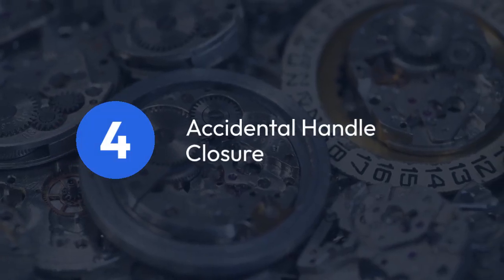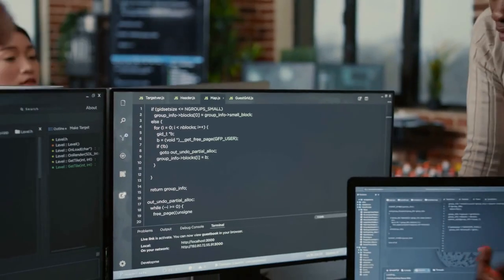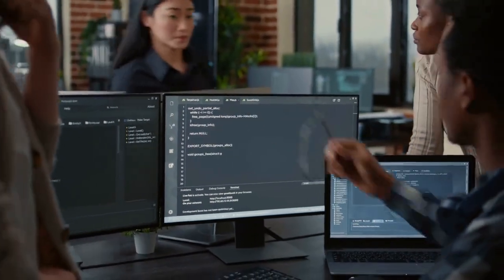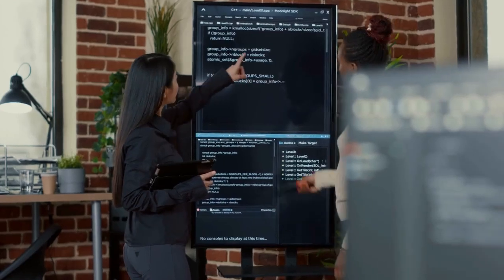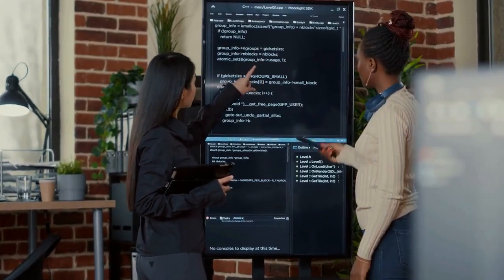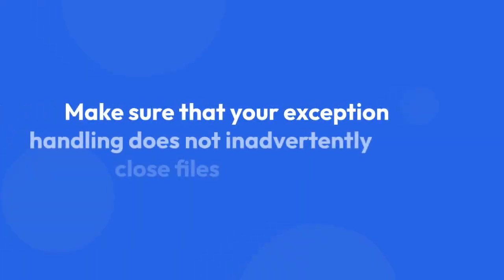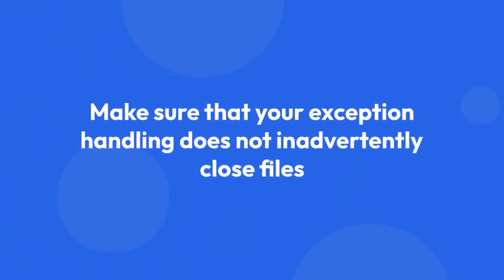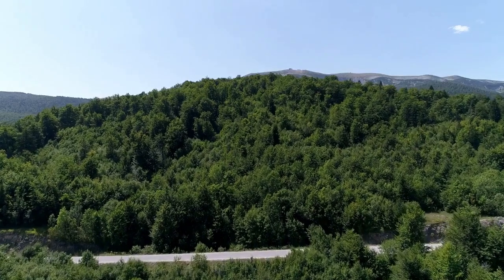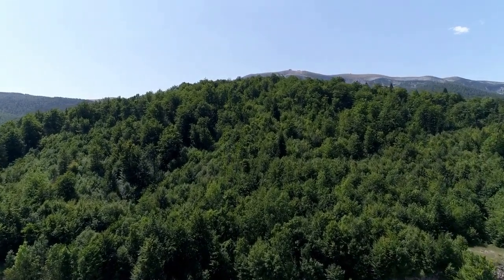4. Accidental handle closure. Sometimes, unintentional actions in your code can close the file handle. This can happen with poorly managed exceptions, or improper use of other system libraries that interact with the file system. Make sure that your exception handling does not inadvertently close files, and check that you are not using system calls that interfere with file access. Thorough code review can help identify these scenarios.